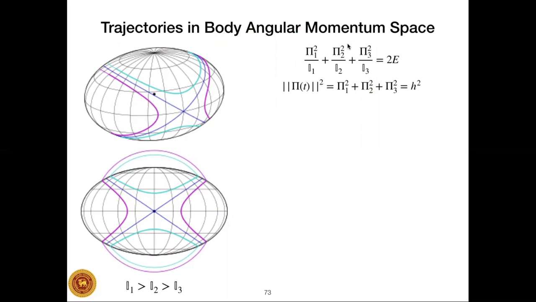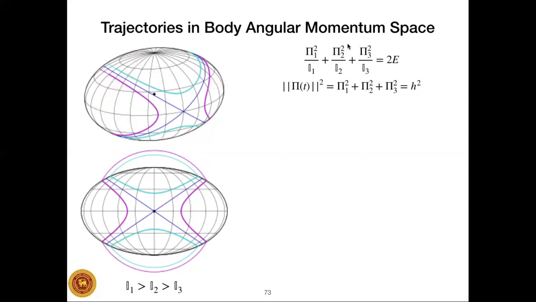Why? Because then the solutions are given by the intersection curves. So we will fix the kinetic energy ellipsoid because the kinetic energy is fixed. And then for different values of the spatial angular momentum, what will the solution curves look like? So let's start by thinking of a situation where the body angular momentum sphere, given by this pink one, is inside this kinetic energy ellipsoid.